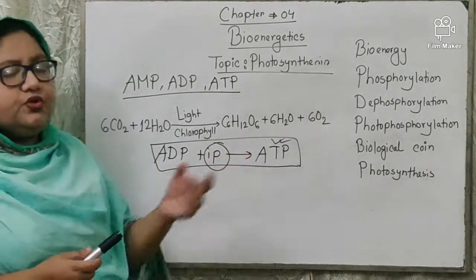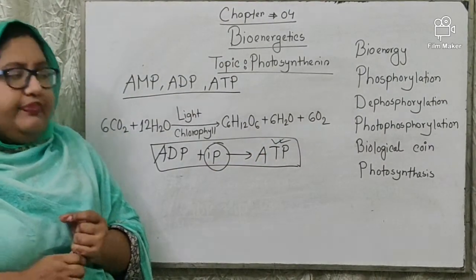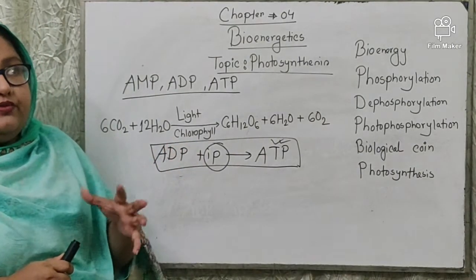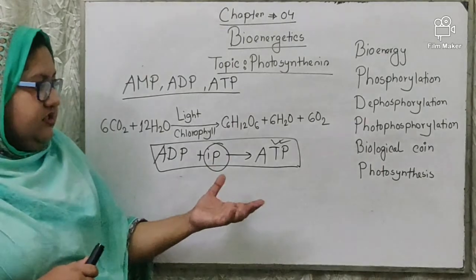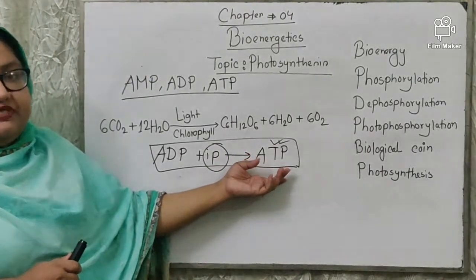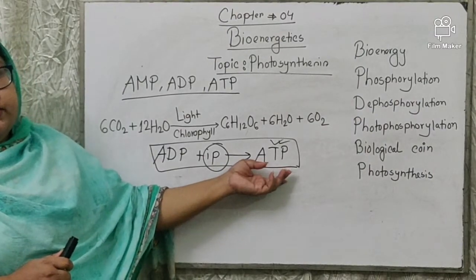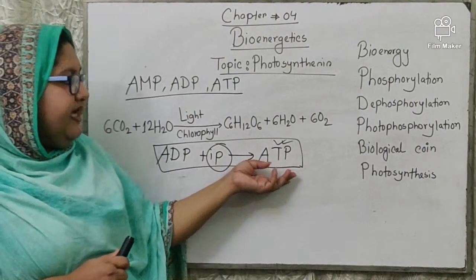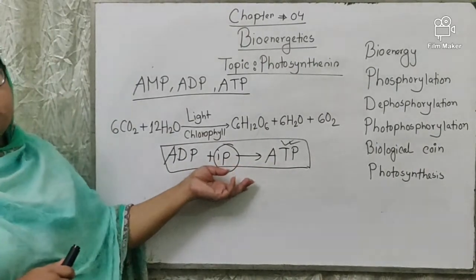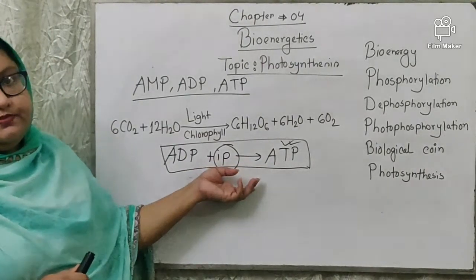ATP can store energy, and when plants or animals require energy, ATP is broken down and it supplies energy to the living organism. That is why this ATP is known as the biological coin or energy coin.